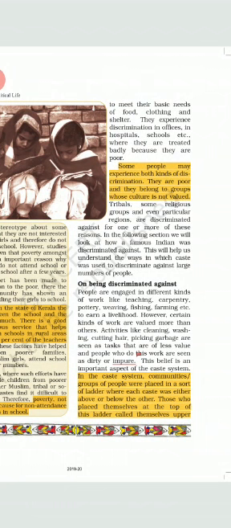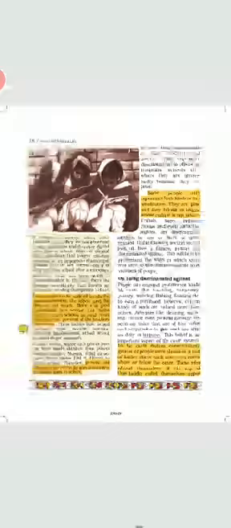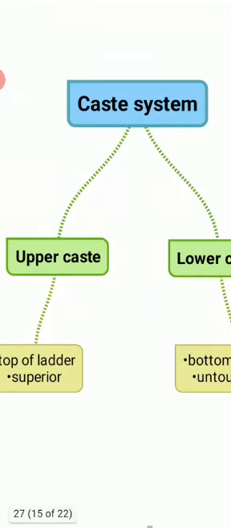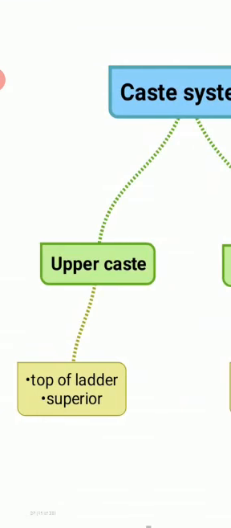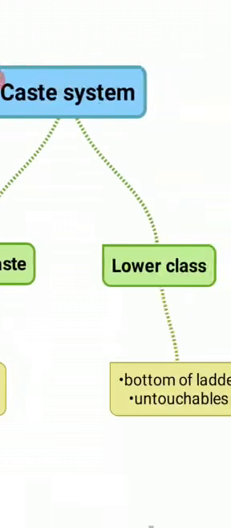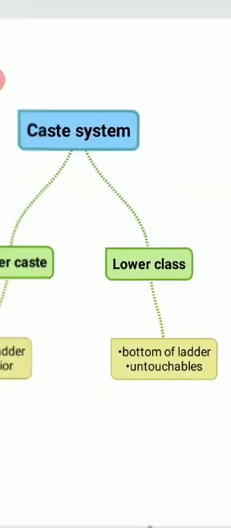Caste system means community or group of people placed in a sort of ladder where each caste is either above or below another. As you see in this mind map, the caste system is divided into two parts: upper caste, and the people in the upper caste are at the top of the ladder and they are considered superior. And the second is people who are in the lower class, at the bottom of the ladder, and they are untouchables.